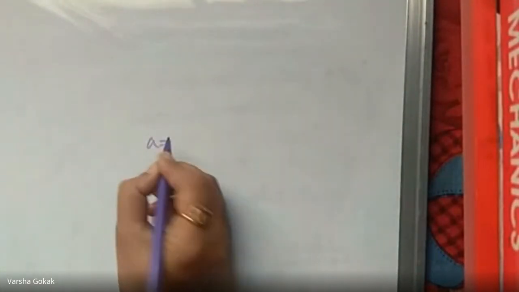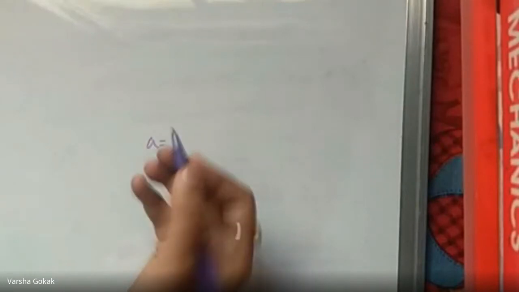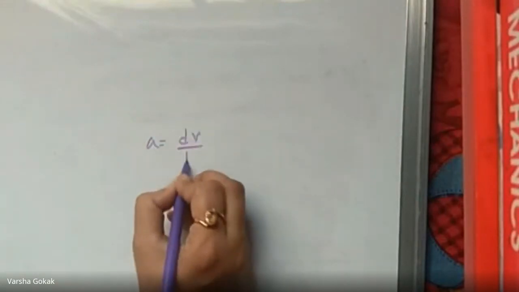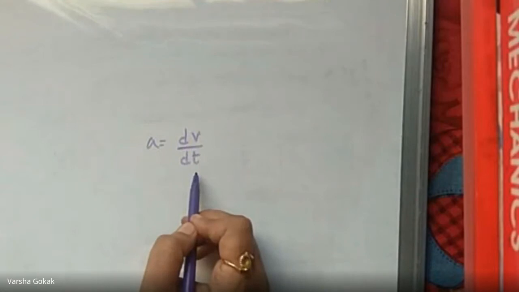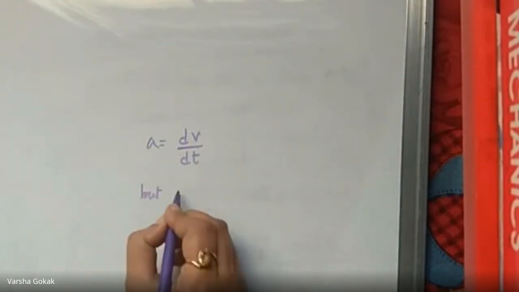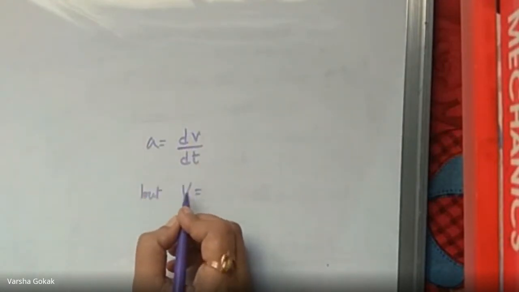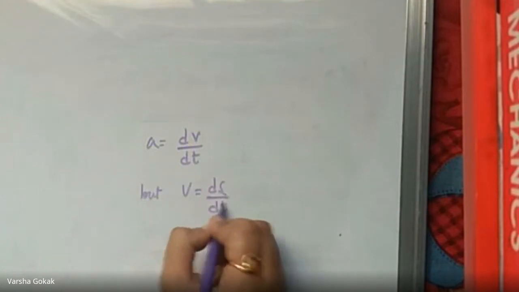Now, acceleration is dv by dt, that is the rate of change of velocity with respect to time. But what is velocity? It is ds by dt.